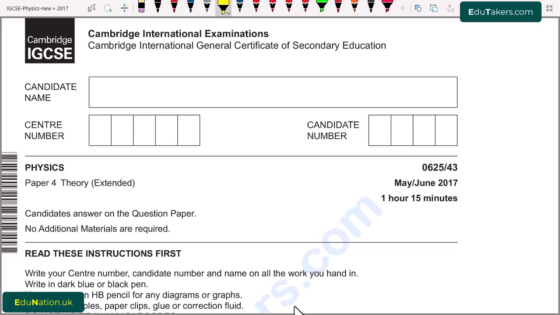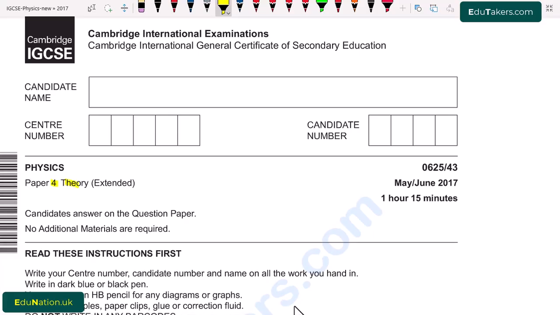Today we are going to solve Cambridge IGCSE Physics Paper 4 Theory Extended, held on May-June 2017, and paper code is 0625 with variant 43. So let's start from question number 1.